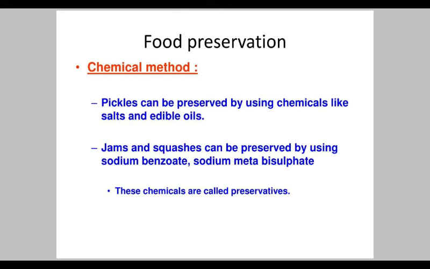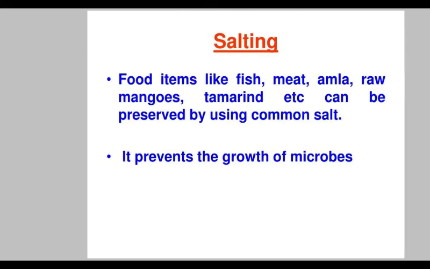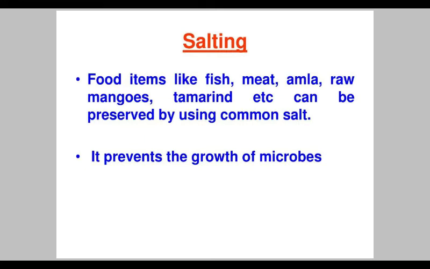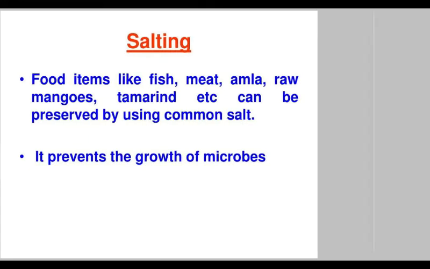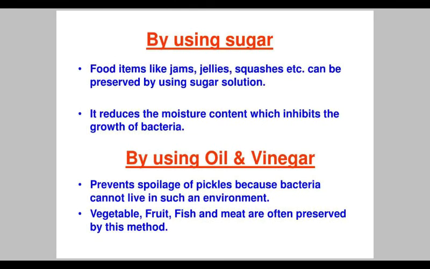Another natural method is adding salt and oils. When we prepare pickles, we add salt and edible oils to protect them from microorganisms. We can also add common salt to protect our food from the attack of microbes. We can also add sugars. By reducing the moisture content, we can inhibit their growth. By using oil and vinegar, we can preserve food and protect it from the attack of bacteria.